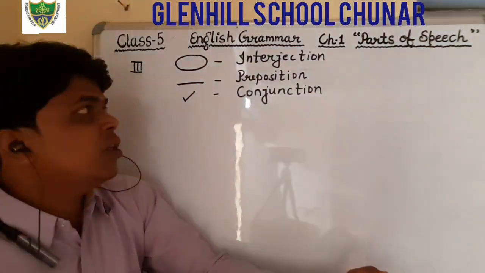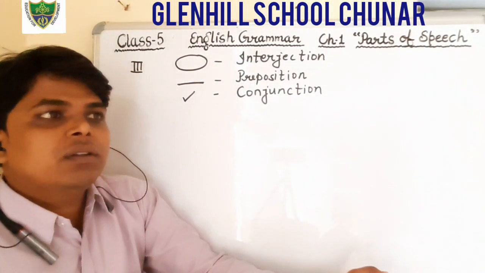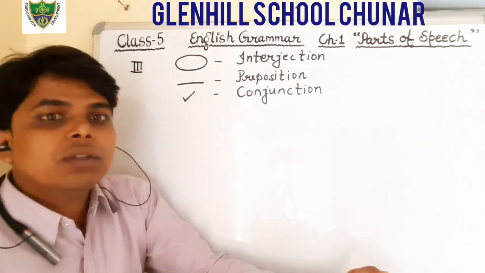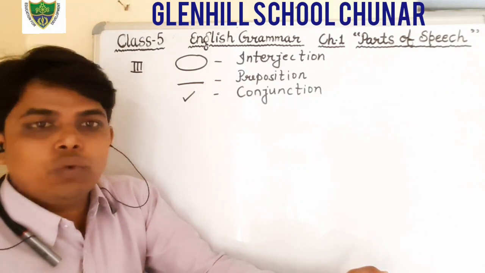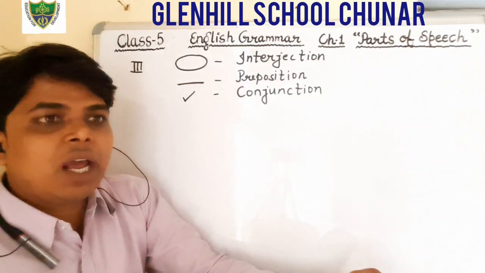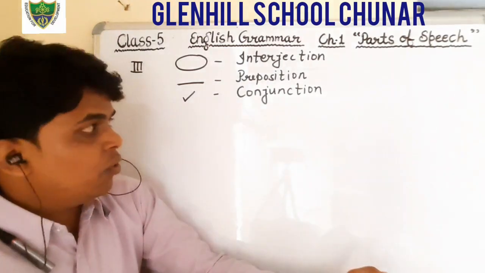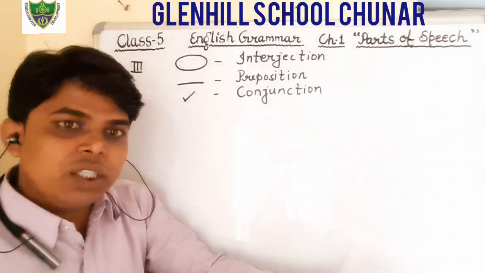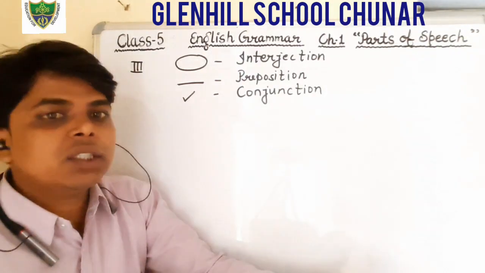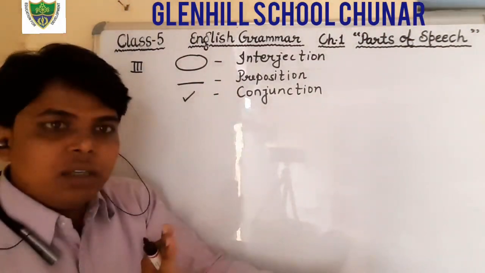And there are many other words. Alas shows the feeling of sorrow, when we are in trouble or someone has died. So, an interjection is a word that is used to show a sudden feeling or emotion in a sentence. I think you have all understood interjection.